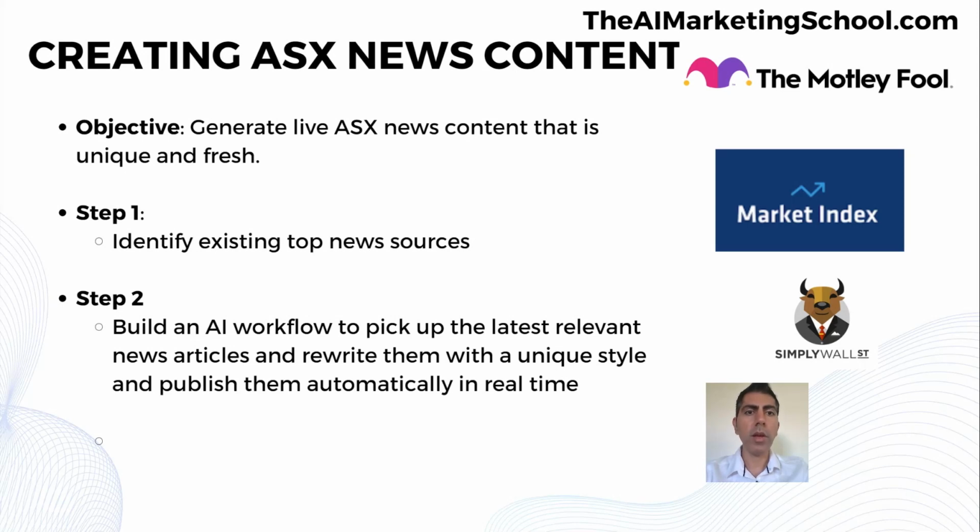So the idea here is to just identify some of the top sources that we want to refer to, and then build an AI automation workflow that will review those sources for the latest articles and then take them as a guide to produce brand new unique content pieces. That's pretty much it in a nutshell. Let's get into it.